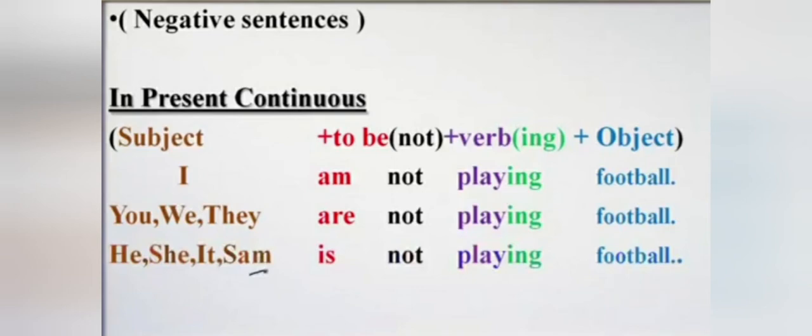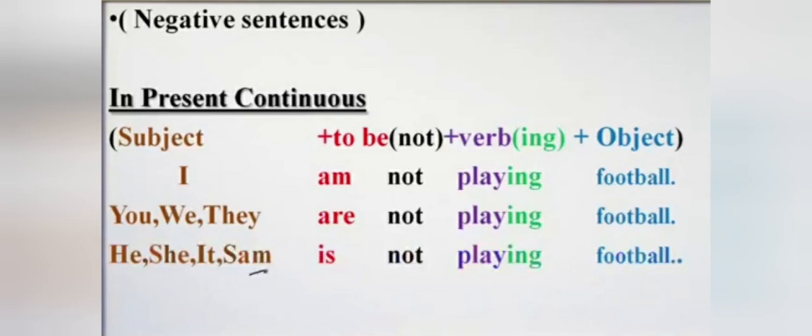I am not playing football. Here we have subject I, and we use helping verb am with I. After helping verb we will use not. Here we have to use not after helping verb, and then ing form of verb playing, then object football. I am not playing football.